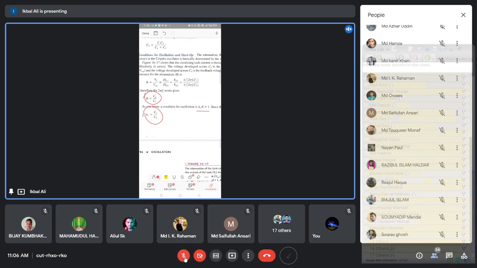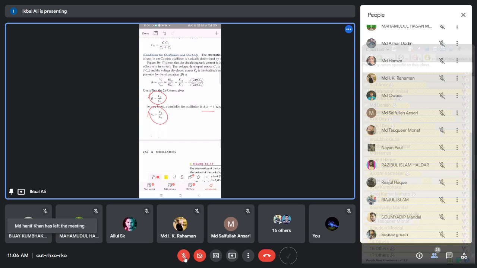Now I am asking you a very simple question: to start the oscillation, how do you design the circuit? You know that when the oscillation has started, it maintains constant oscillation, and you should have A beta equal to 1. In that case, A is exactly equal to C1 by C2.